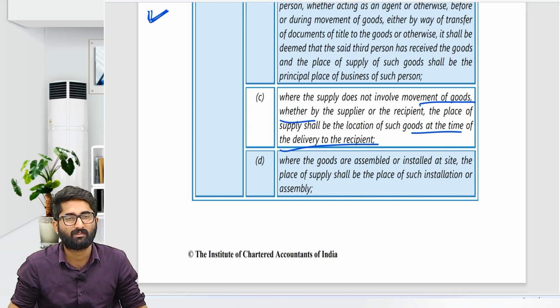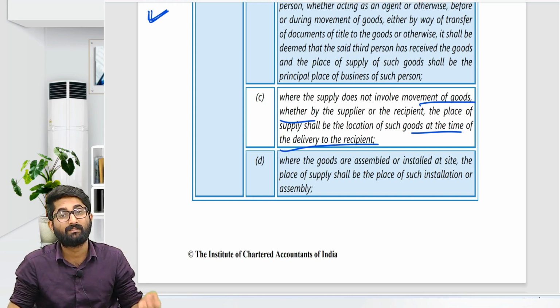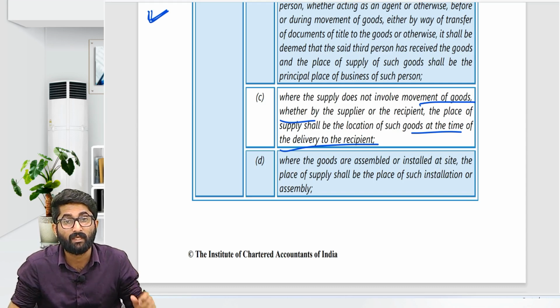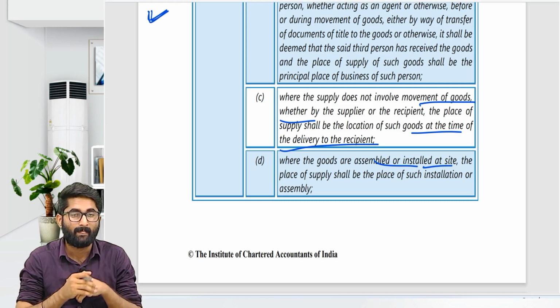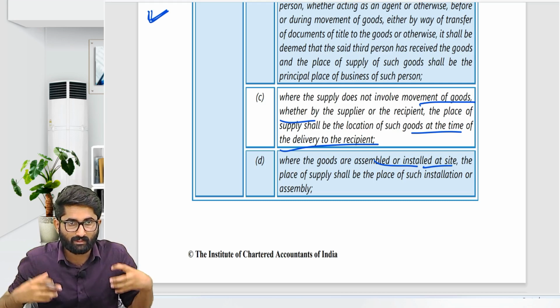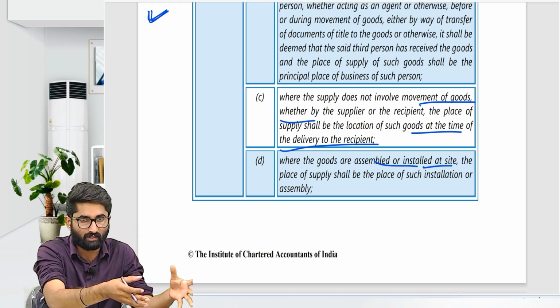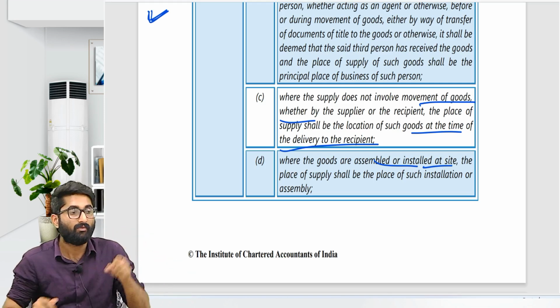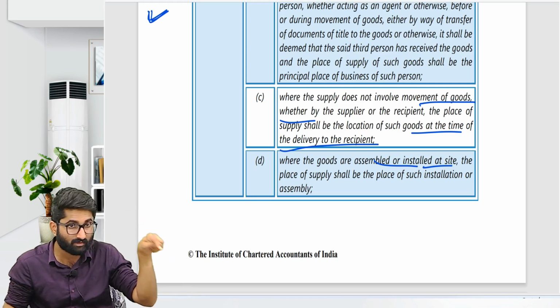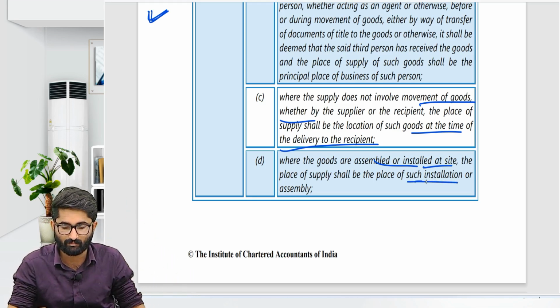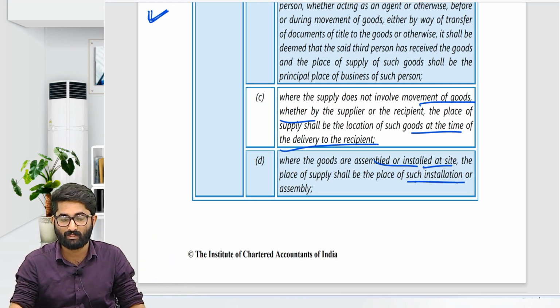Section 10, subsection 1, clause C, that we discussed. Section 10, subsection 1, clause D, where the goods are assembled or installed at a site. If you purchase one machinery from me, I have to install it in one place. Then where I am installing, the place of installation will be the place of supply. Place of such installation will be the place of supply.